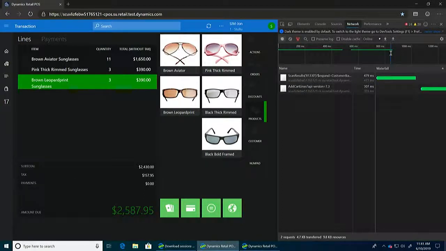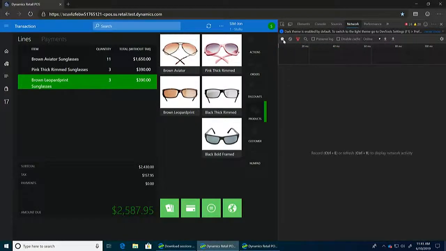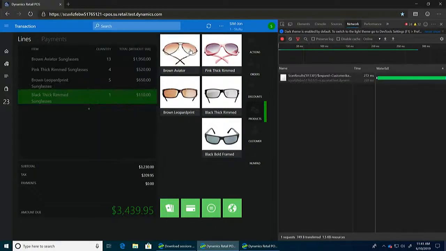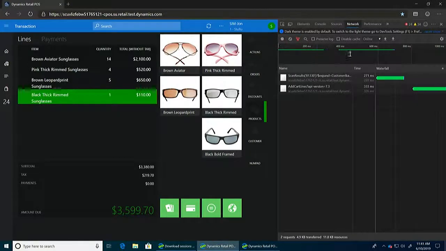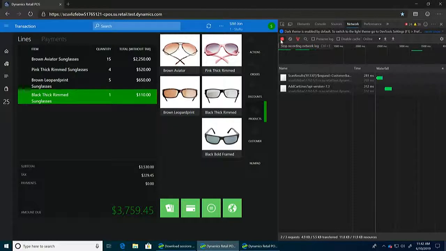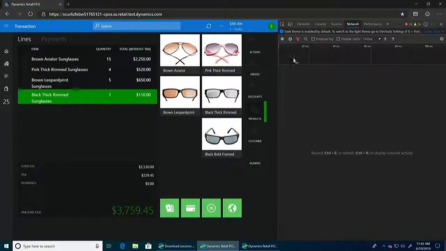This one is a little over 800 milliseconds to add an item to a cart. I'm going to clear this, and I'm going to make sure this is warmed up so it's not reestablishing the SSL connections and so forth. And then I'm going to turn on the recorder and do a few runs so you get an idea. So this one, we got about 750 milliseconds. We're going to clear that, try again. You got about 700 or so, right? So that's the kind of performance you're getting when you're going halfway around the world, which is not too bad, all things considered.